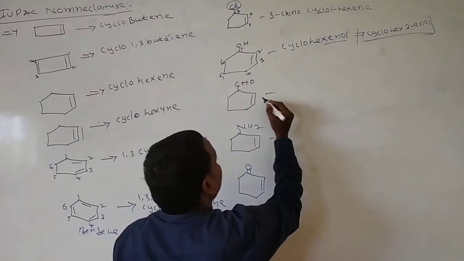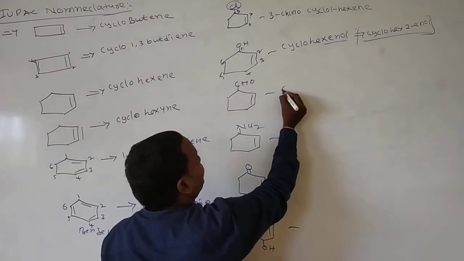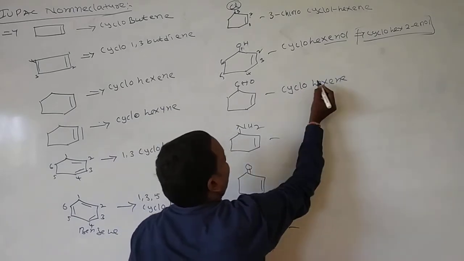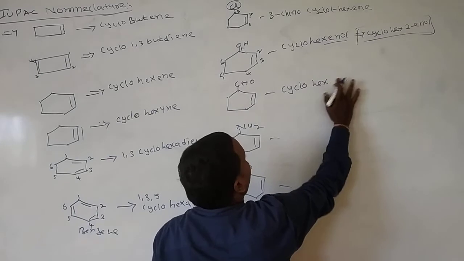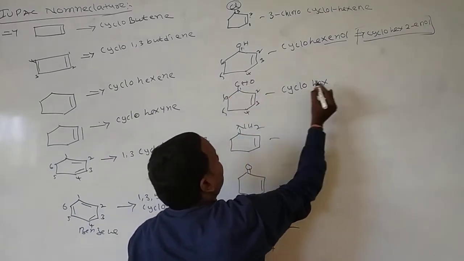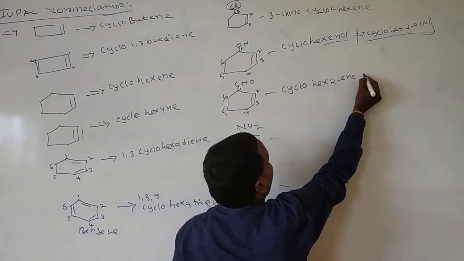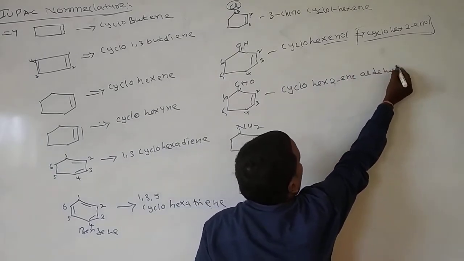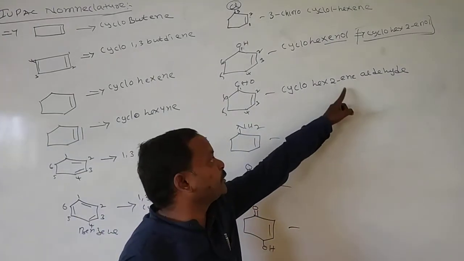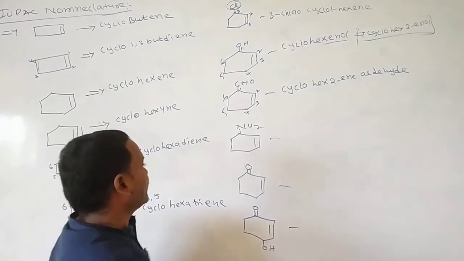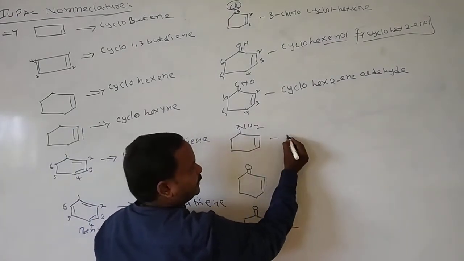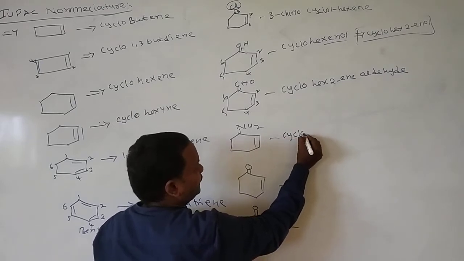Okay, here, cyclohexene with an amine. Cyclohexene at which position? Here 1, 2, 3, 4, 5, 6. What is the IUPAC name of this molecule? A cyclohexene group is there, so write cyclohexene.